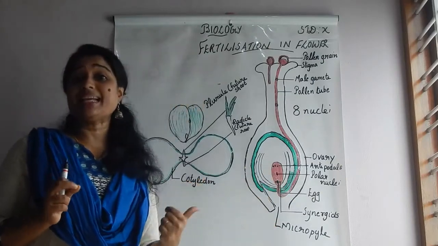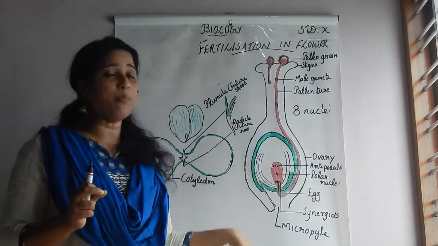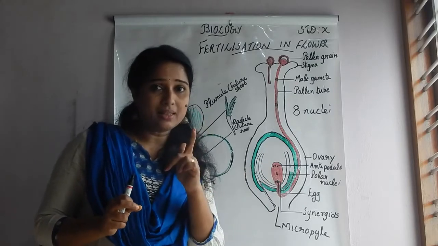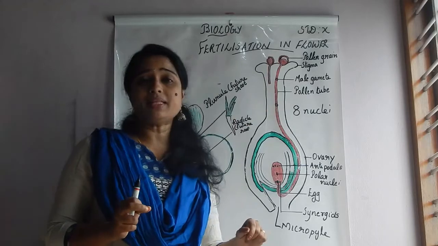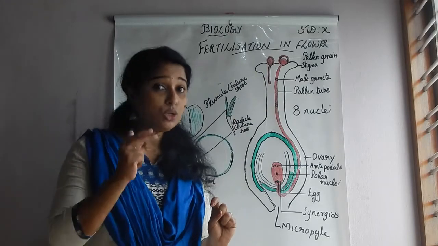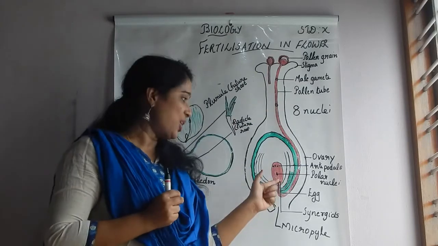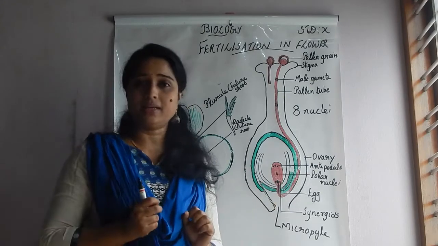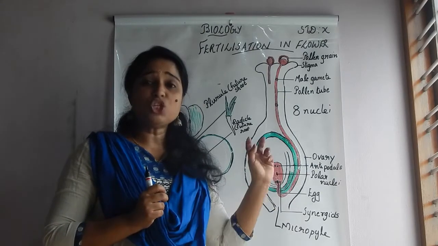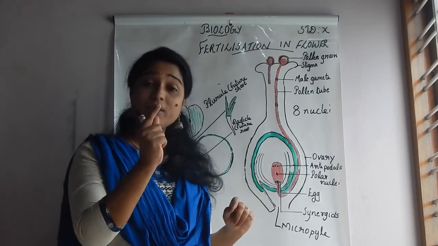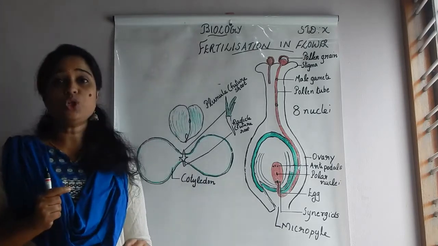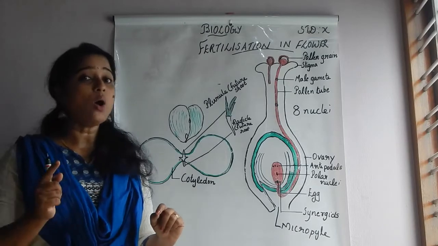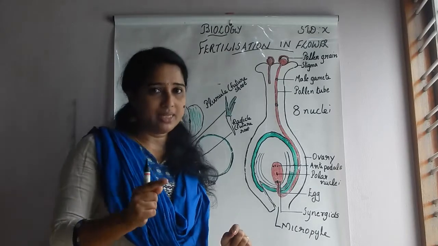So, how many eggs are there in this embryo sac? Only a single egg. Clear? But how many male gametes are there? Two male gametes. And only one egg. Can these two male gametes fuse with a single egg? It's quite impossible. So now you can see what happens and how this fertilization takes place.